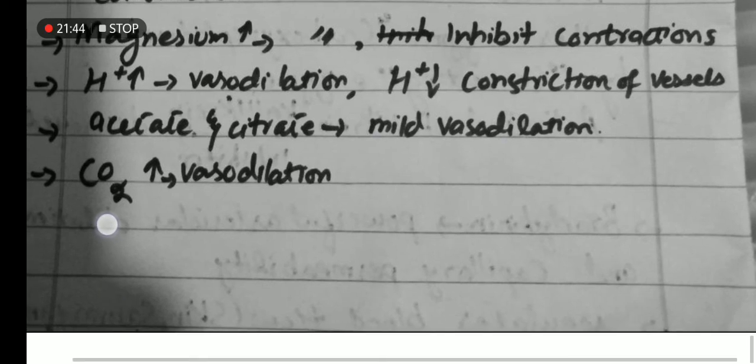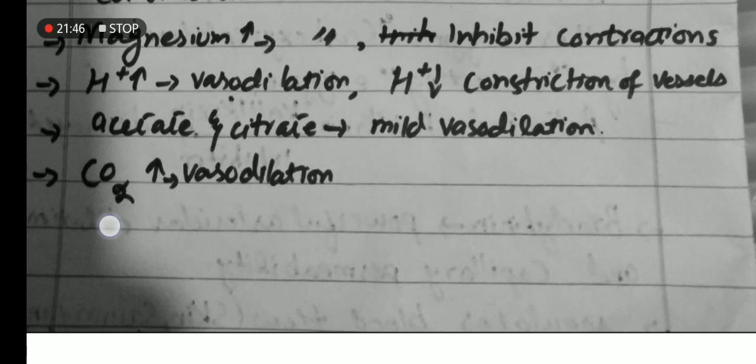Several anions, such as acetate and citrate, are important in the animal body, and these cause mild vasodilation in animals. Next is carbon dioxide. When the carbon dioxide concentration increases in the tissues, it causes moderate vasodilation, but its effect is more pronounced, or enhanced, in the brain.